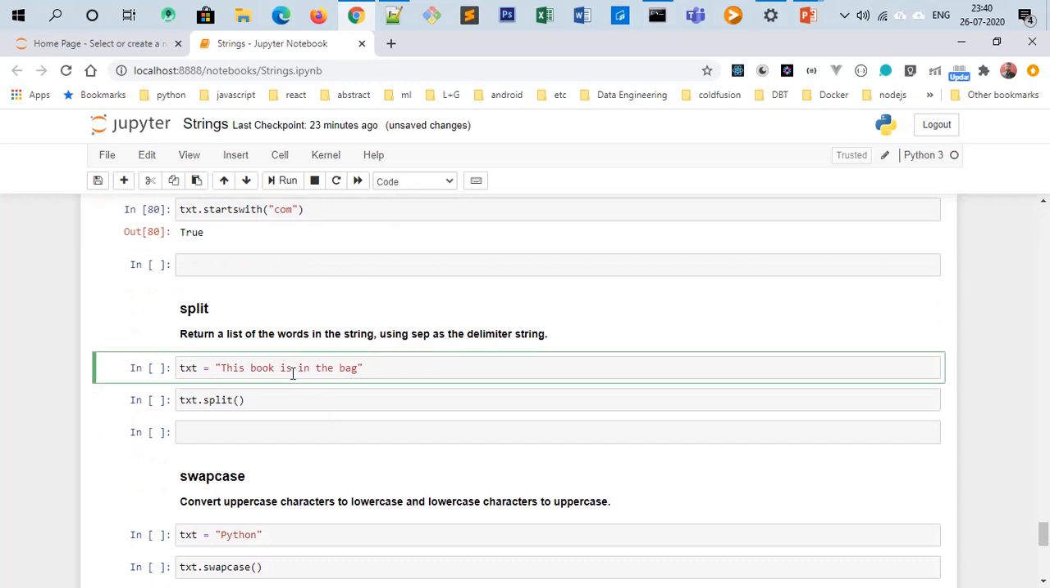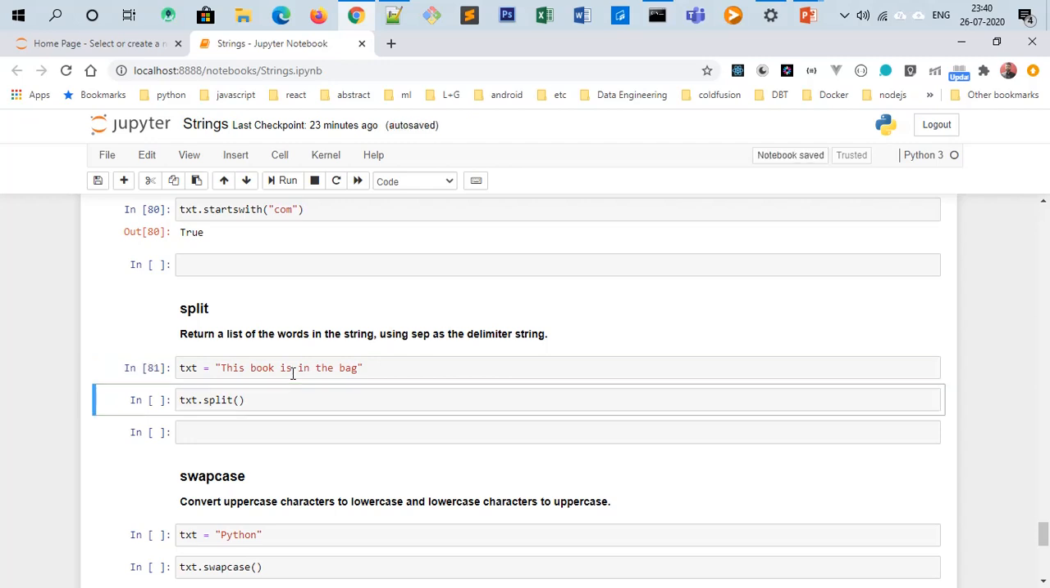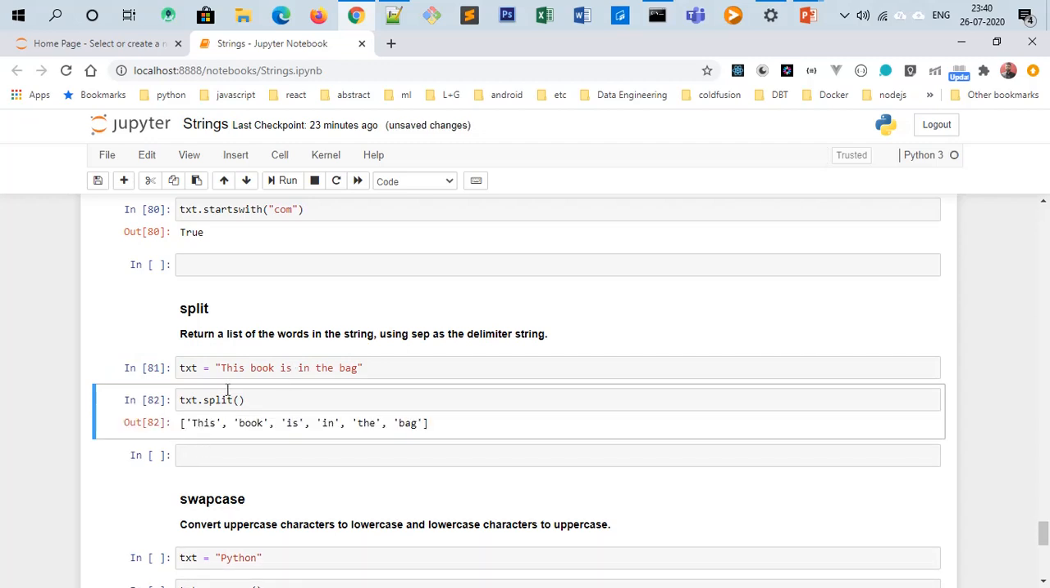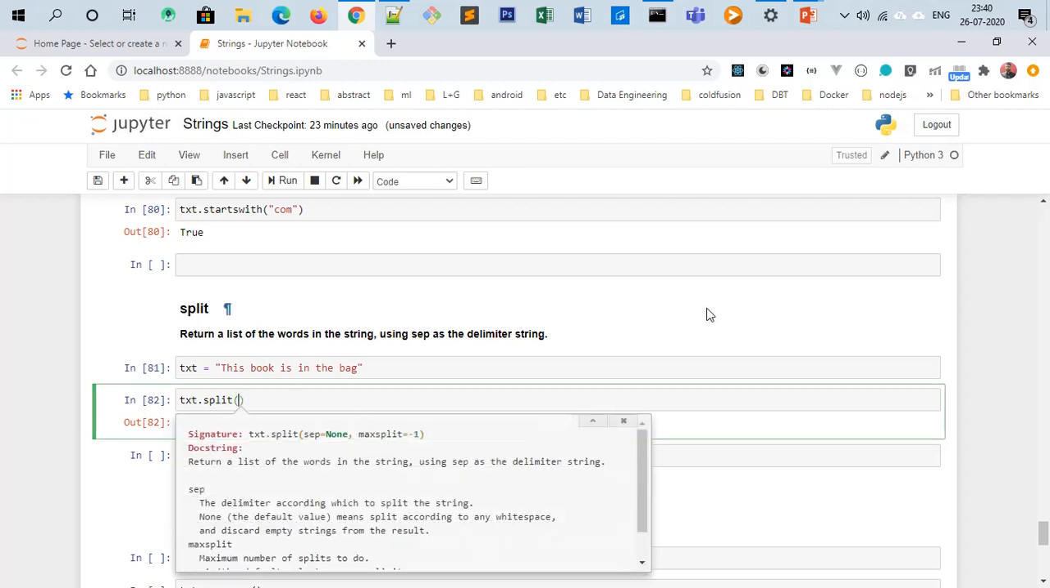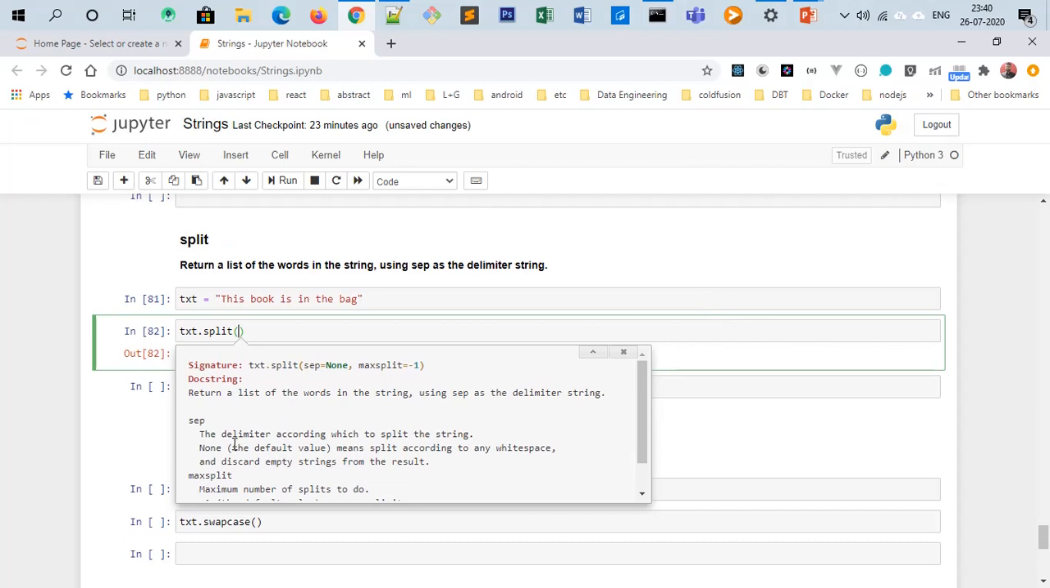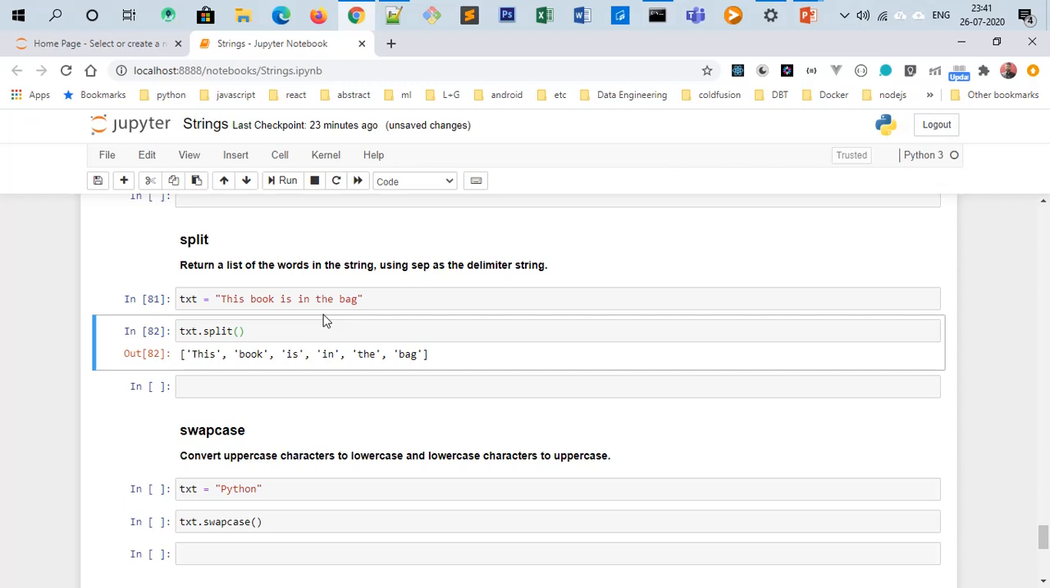Split method. You have a string and you want to split it into different parts using some condition, so you can use that. By default it will split the string using the space. You see, if you look at the definition of this method, the delimiter for the split is a string, none as default, which means split according to any white space and discard empty strings from the result. Yes, it is splitting using the white space.